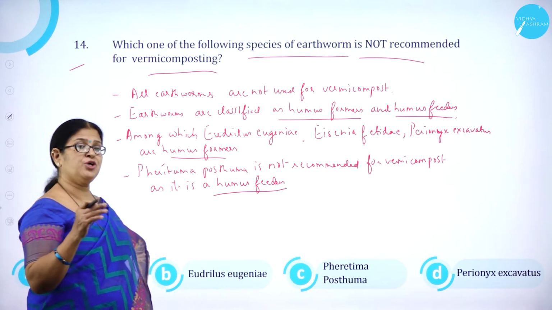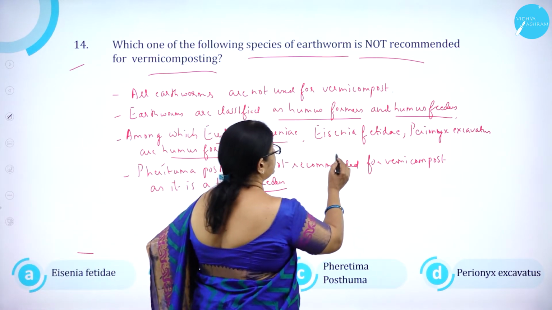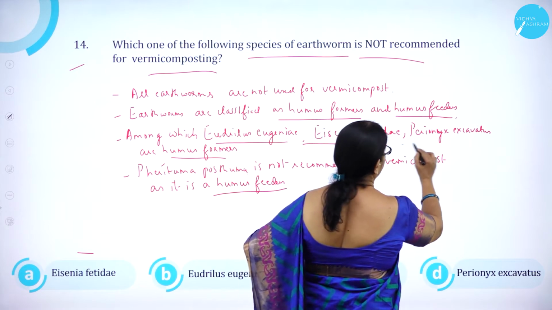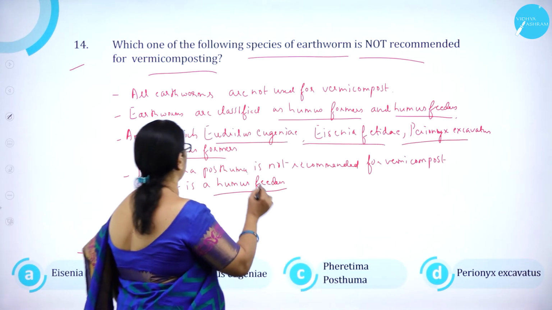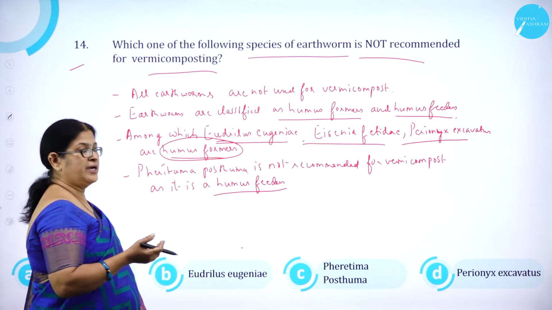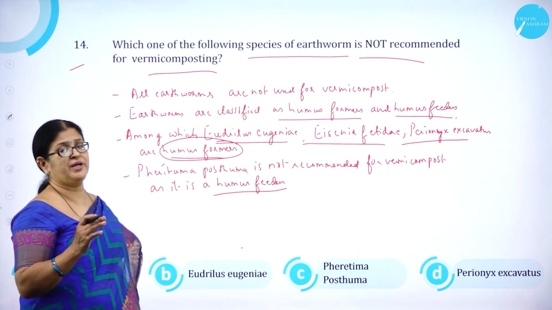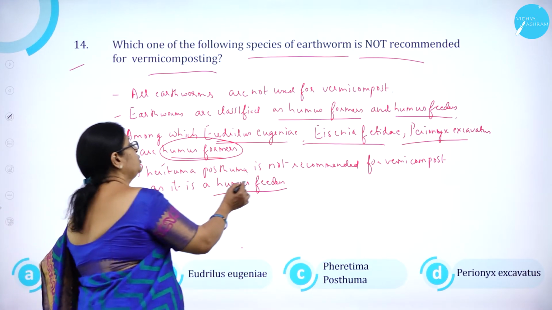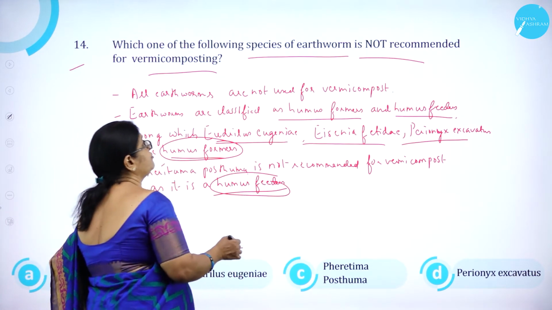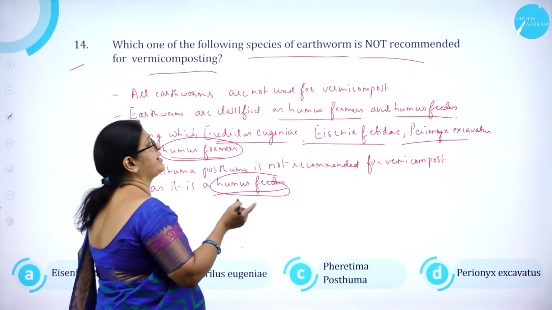So among the humus formers are Eudrilus eugeniae, Eisenia foetida, then Perionyx excavatus. These are all called humus formers. They form the humus. But Pheretima posthuma earthworm is not recommended for vermicompost because it is a humus feeder. So among the four, which one of the following species of earthworm is not recommended?